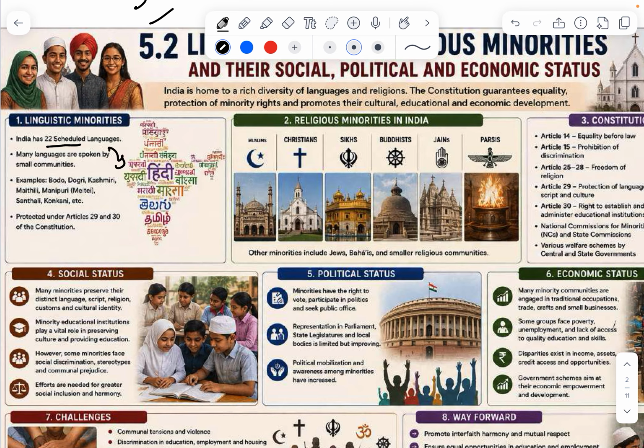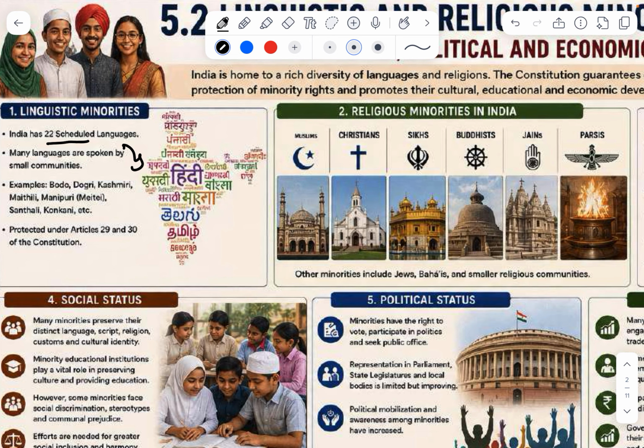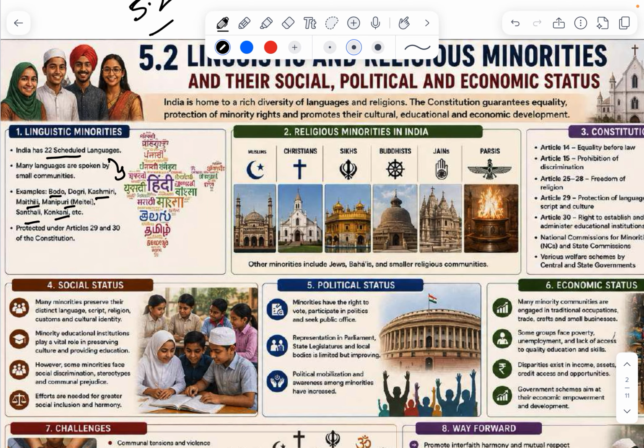We have to protect their cultural and linguistic identities. What constitutional measures have been taken by the Indian government to protect these linguistic minorities? Examples are Bodo, Kashmiri, Maithili, Manipuri, Santali, Konkani. There are a lot of languages, and we'll study how they are protected.